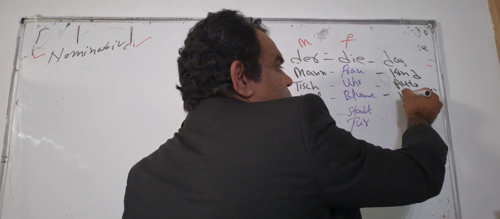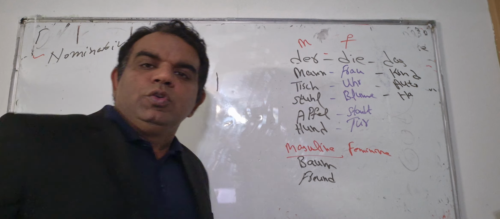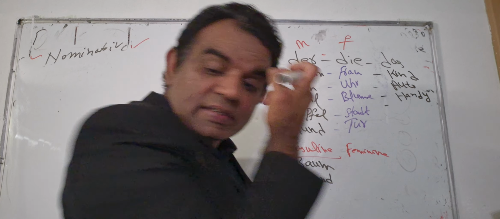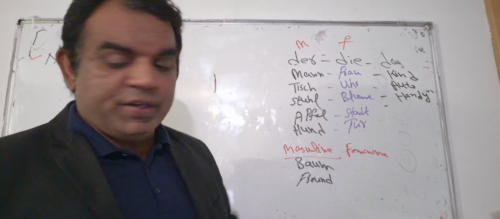Und das Handy. For example, Handy. Okay, you are learning, you watch videos, you learn German language on your Handy, and Handy always gives the das article. Okay, das Handy. Verstehst du? Das Handy. Okay, and das Auto I have already written here.